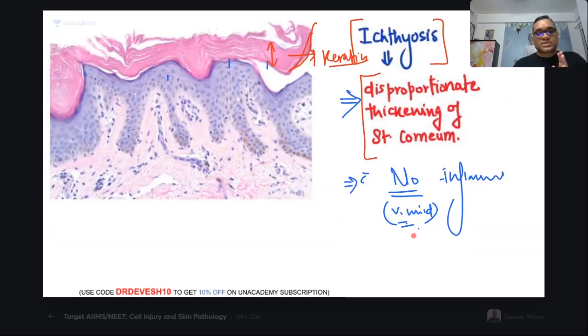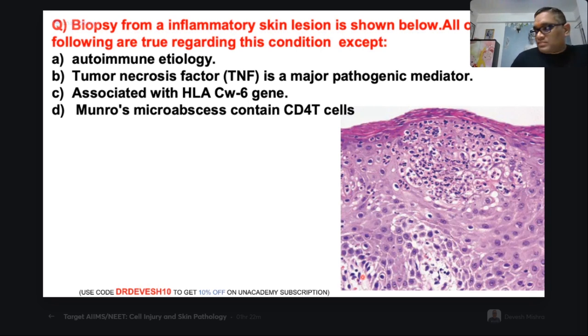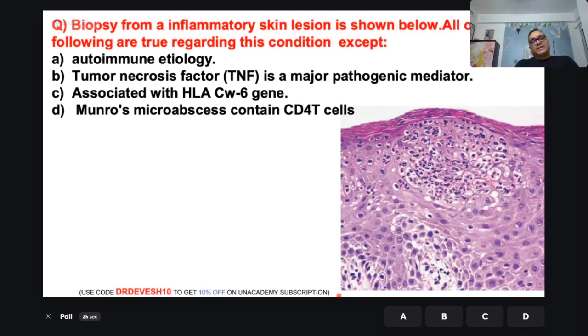Now coming to the next question. A biopsy from an inflammatory skin lesion is shown below. All of the following are true regarding this condition except. Can you tell me what the diagnosis is? Yes, very good, Siddharth. Very nice. If you have made the diagnosis, from my side I will give you 100% marks, right? My question is based on the diagnosis of this image. You see the image, find a characteristic or diagnostic finding, and then come to the answer.